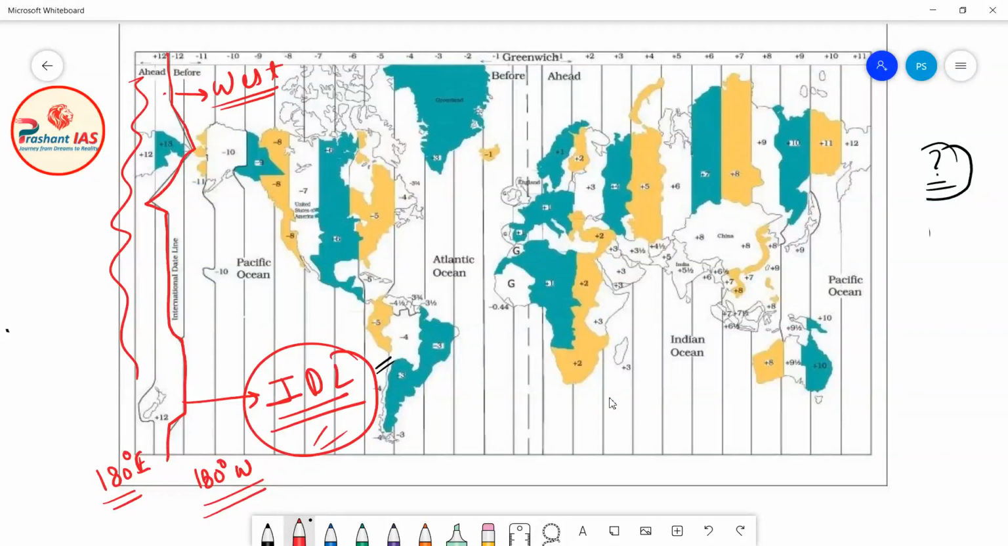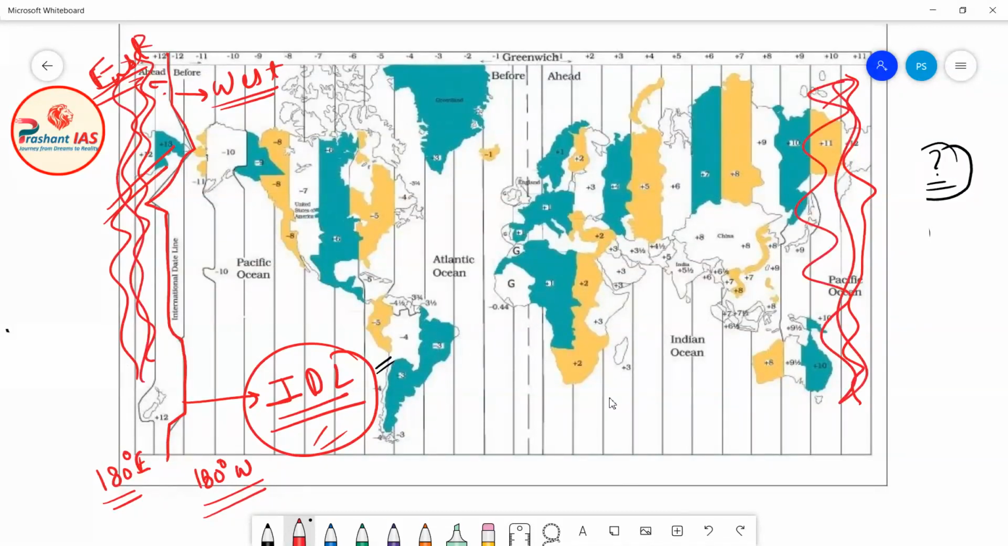So this is to the east. When I say this place, I mean this place, which is to the east of the international date line. No, I am really sorry. I just want to say that this is the eastern part, or we can also say that this place is to the east of the prime meridian.